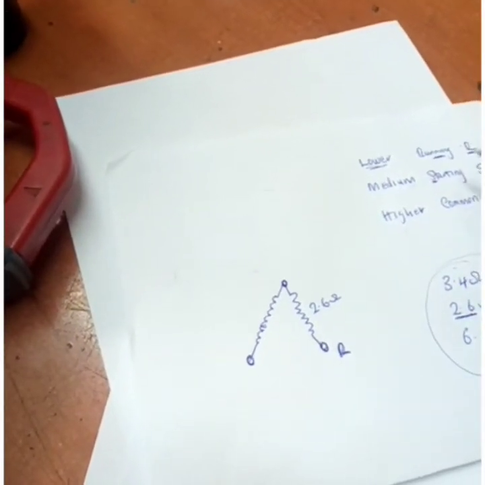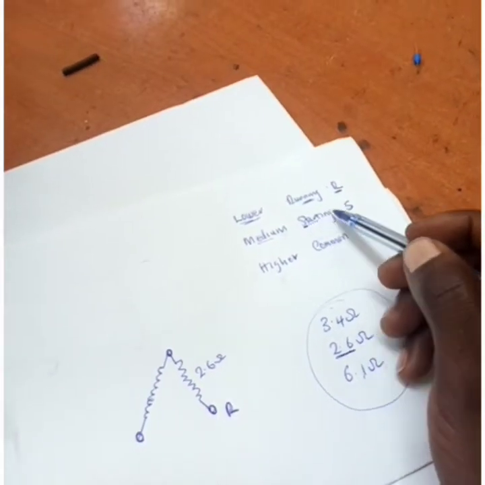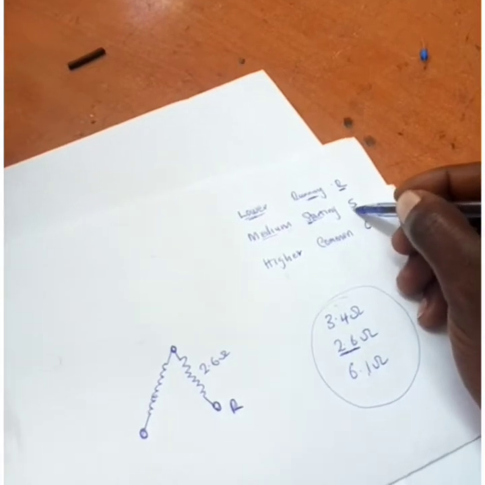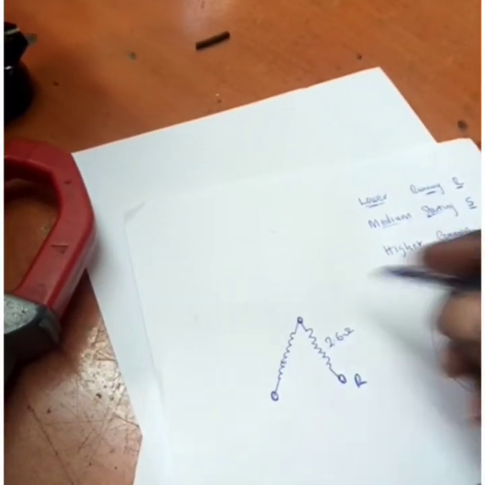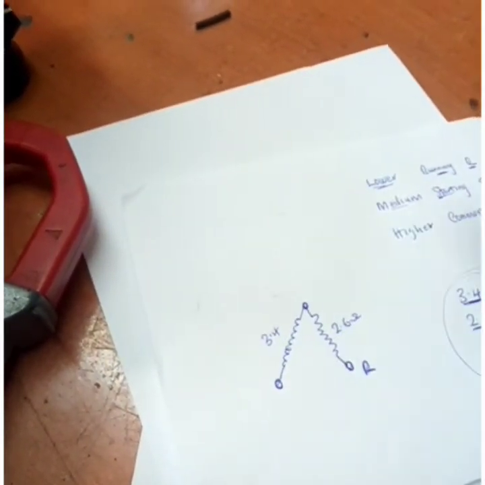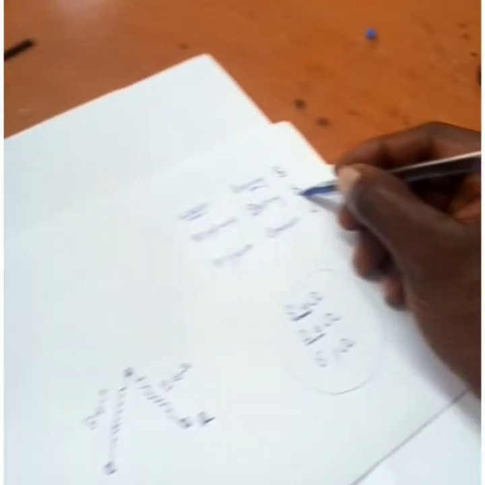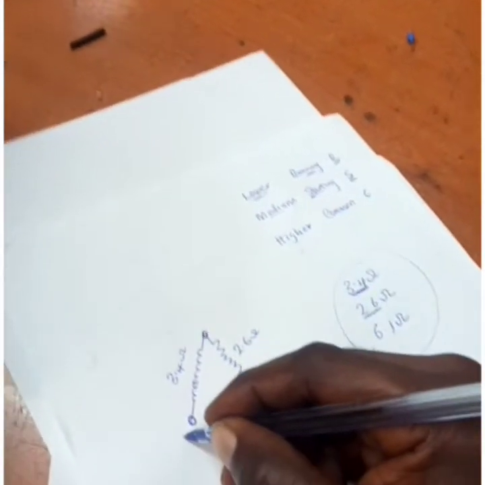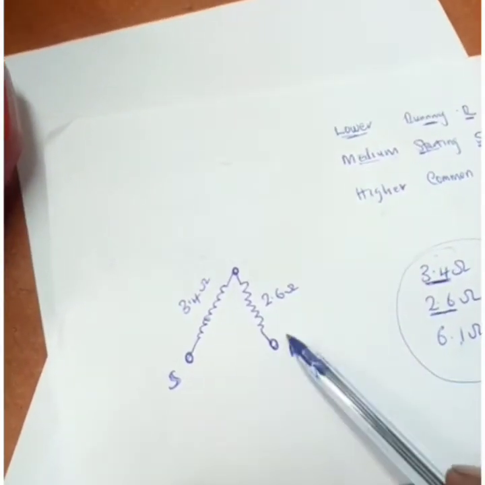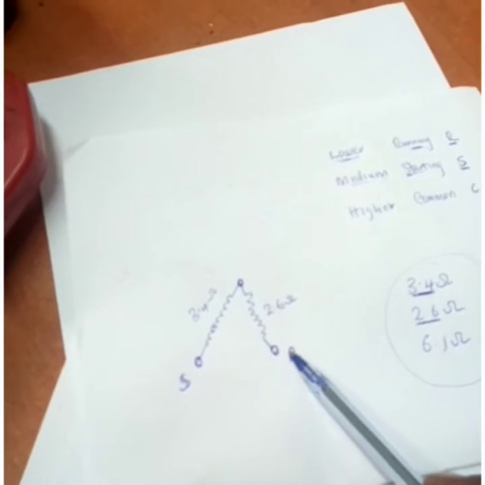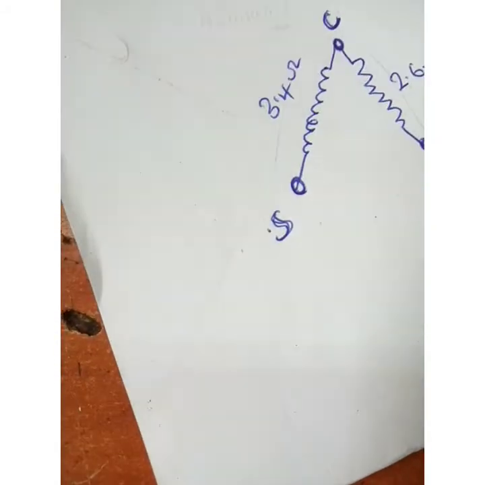Then the medium resistance, we said, is for the starting coil or the starting winding, represented by letter S. So our medium is 3.4 ohms. So we put it here, 3.4 ohms. We said it is represented by letter S. So our S is there. So now we have our S and R. So the remaining one is our 6.1 ohms, you can put it this way on a straight line.